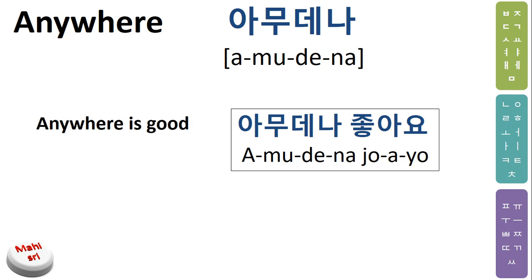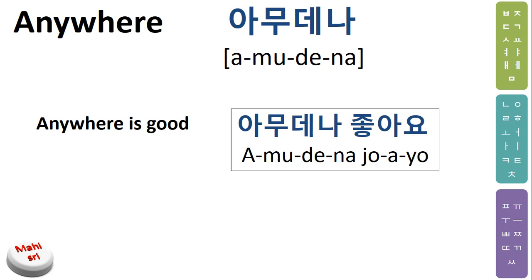Anywhere is good, anywhere is fine, I'm okay with anywhere. If someone asks, can we go somewhere? Where should we go? You can say 아무데나 좋아요. Anywhere is fine for me. You can decide. These are the inner meanings.